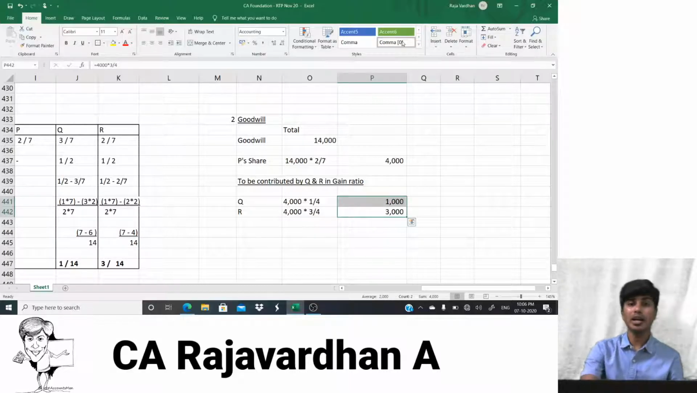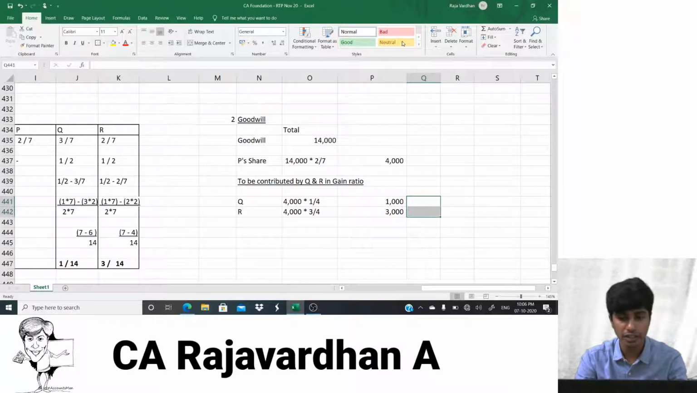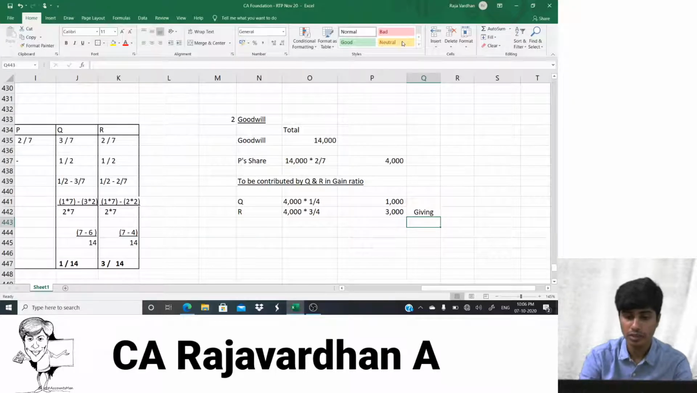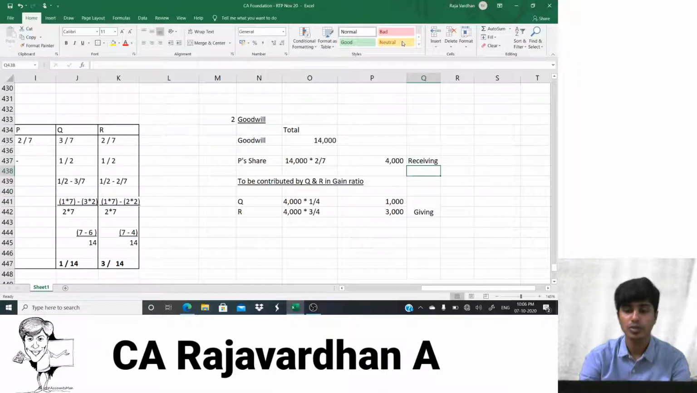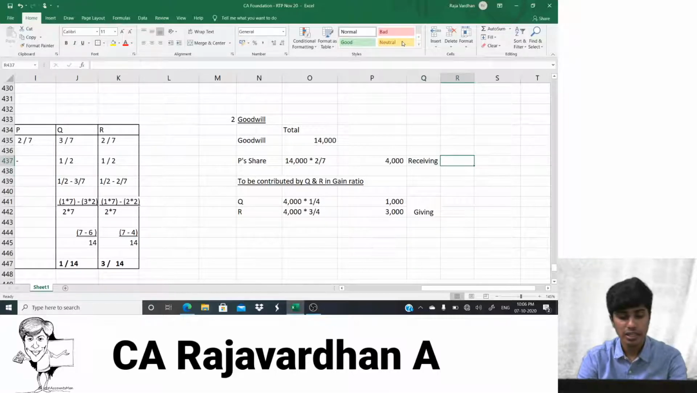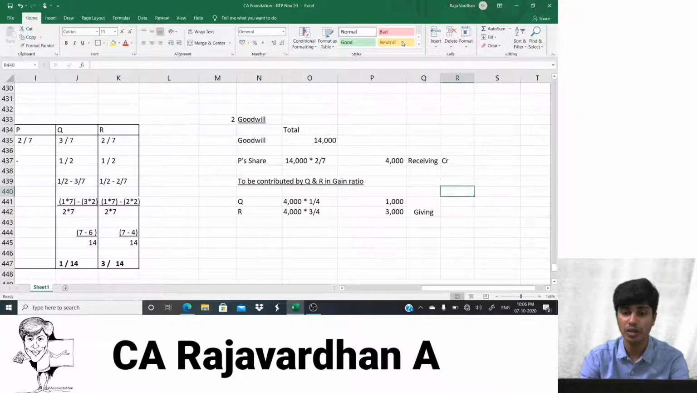Q and R are giving. This guy is receiving. You guys get it? So when he is receiving, his account should be credited, because his capital would increase. And here it should be debited, because their capitals are decreasing. You guys get that? So now I'll tell you what exactly is the journal entry.